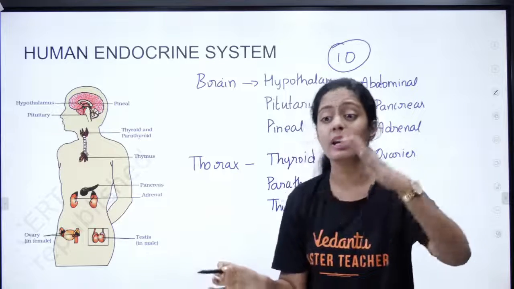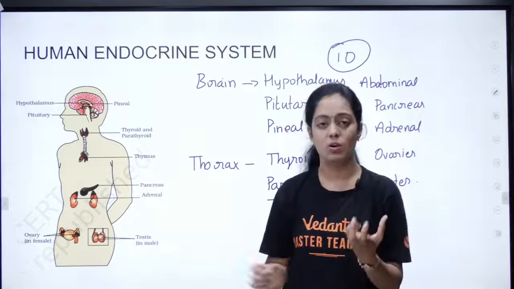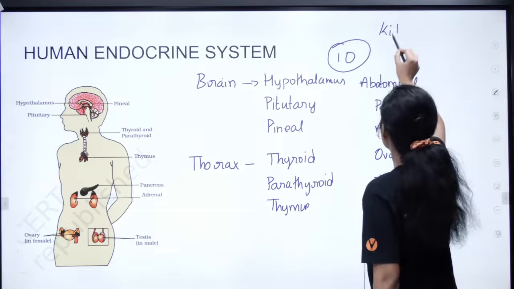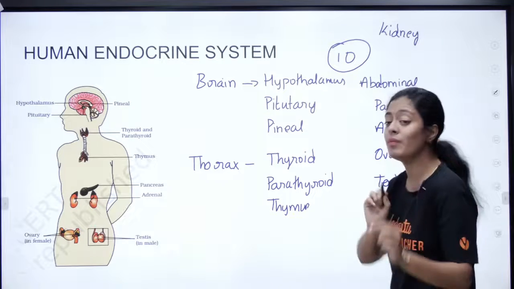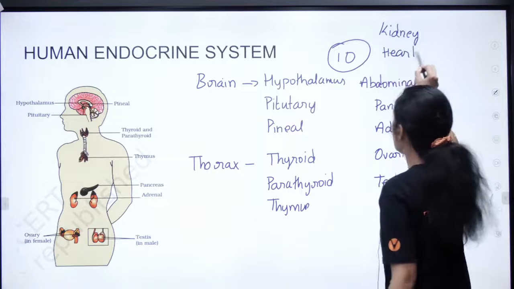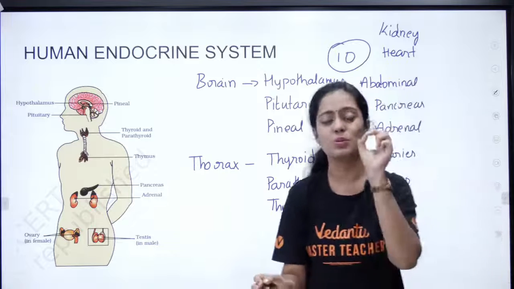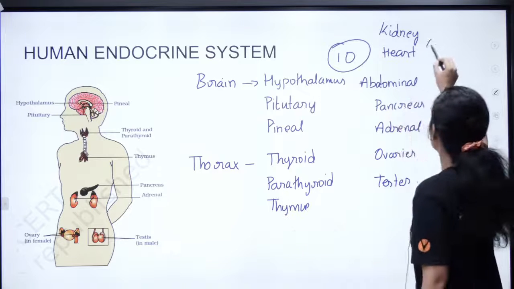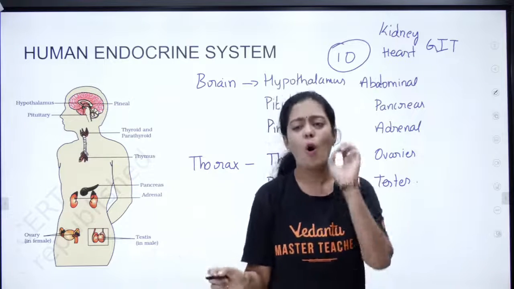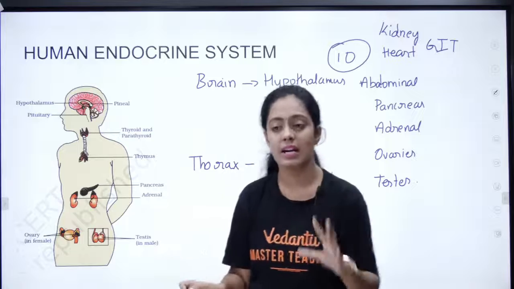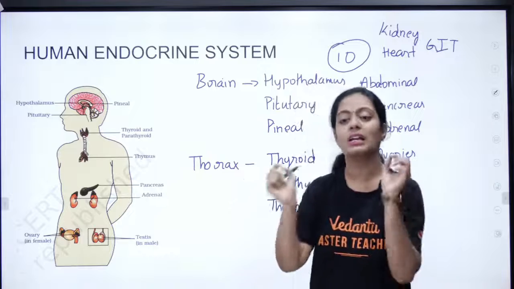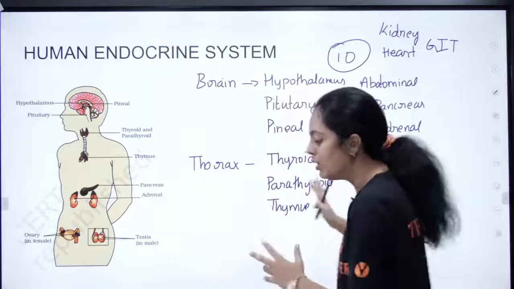In addition to the 10 endocrine glands, we also have certain endocrine glands which are not so major. You have your kidney. Enna ma'am, kidney is an endocrine gland? Ama pasangala, we will discuss by the end of this session. Then you have heart. Is heart an endocrine gland? Absolutely pasangala, it also produces certain hormones. And you also have your gastrointestinal tract, we call it GIT. All of these act as endocrine glands. So mottathukku 13 endocrine glands irukku. Adula 10 endocrine glands romba mukkiyamaana endocrine glands.